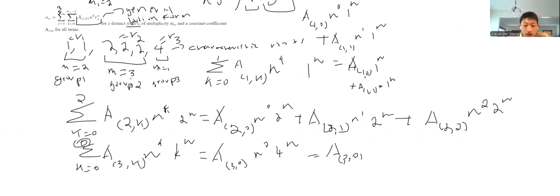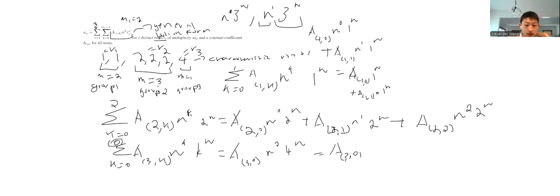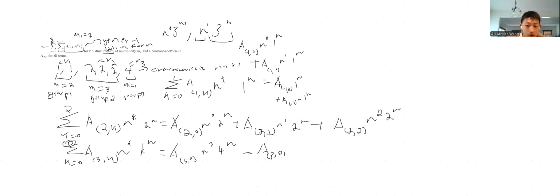And so after doing all of this, you can combine them all and find the final general solution equation, which you would still have to solve for the individual coefficients of a. But this formula gives you the general solution form. So you just add all of them together.